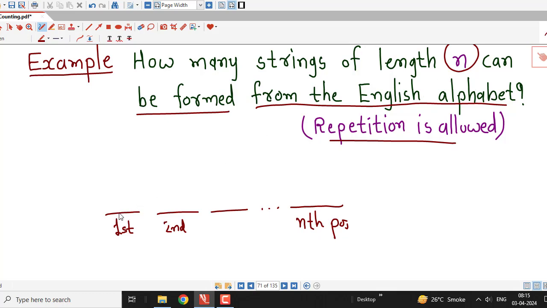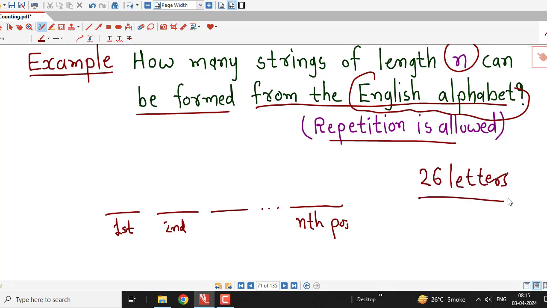Now for each position I have 26 possibilities, because I have to use the English alphabet, and we know that there are 26 letters in the English alphabet and repetition is allowed. So for the first position we can put any of the letters A to Z. There are 26 possibilities for the first position of the string of length n. Now because repetition is allowed, there are 26 possibilities for the second position also.